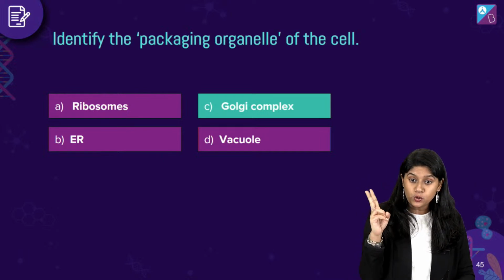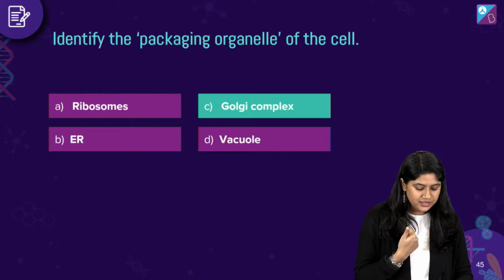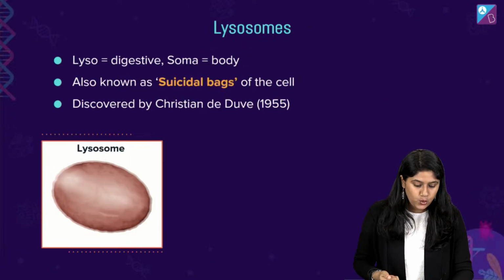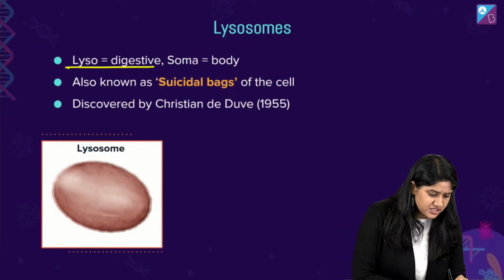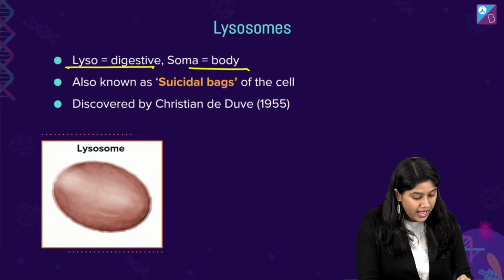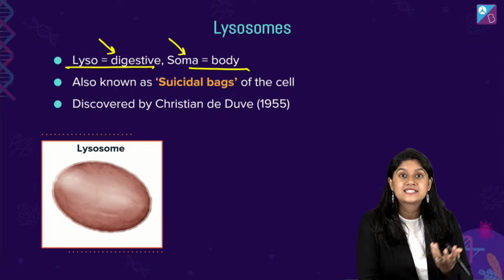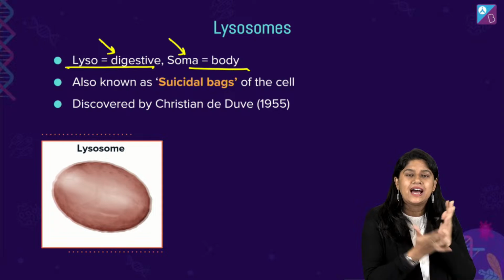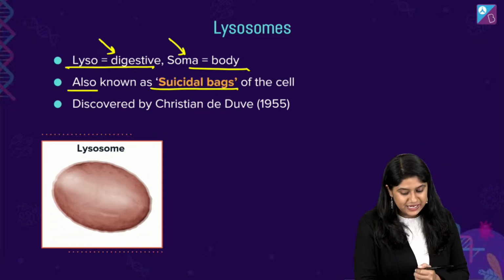Now we are left with two, which are the lysosomes and the vacuole. So let's get started with the easiest one that we have, the lysosomes, right? And we call lysosomes the digestive bodies. Lyso means digestive and soma means body. So they are the digestive body, inside which we'll see the digestion happening, breakdown of various materials happening. They're also known as the suicide bags of the cell, right?